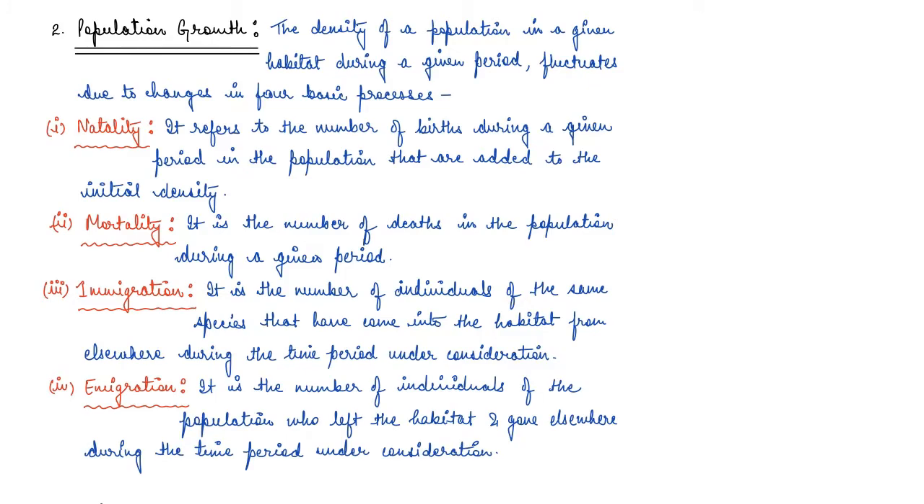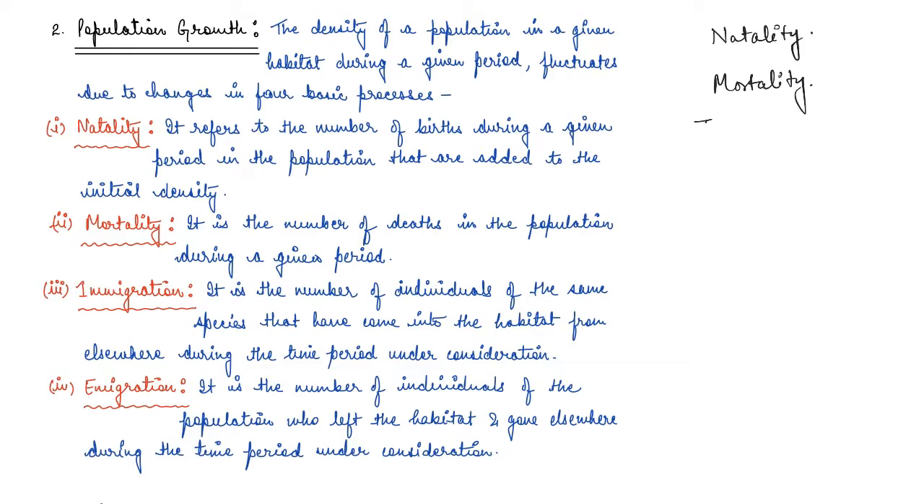Okay, now the first process is natality, right? So this means the number of births. Remember, guys, the number of births during a given period of time, right? So basically, it is added to the initial density. The second one is mortality. It's just opposite to natality. So mortality is basically the number of deaths. Natality is the number of births. Mortality is the number of deaths.